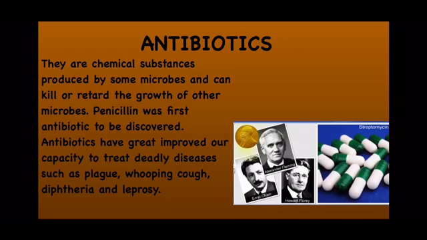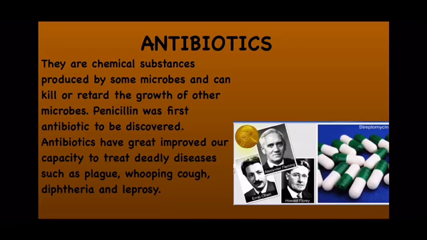So he noticed that around the colonies of staphylococci bacteria, there was one mold, and the name of that mold was Penicillium notatum. And this Penicillium notatum produces a certain substance which hinders the growth of staphylococci bacteria. Because this mold is responsible for the decrease in growth of staphylococci bacteria, he named that chemical penicillin, right?